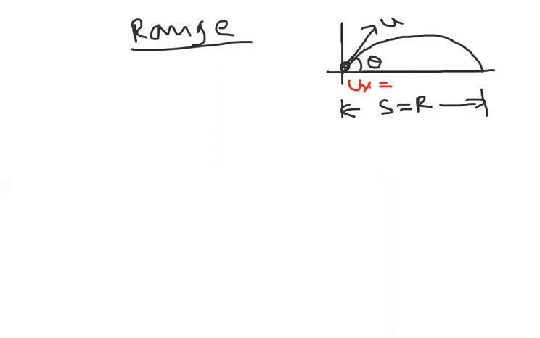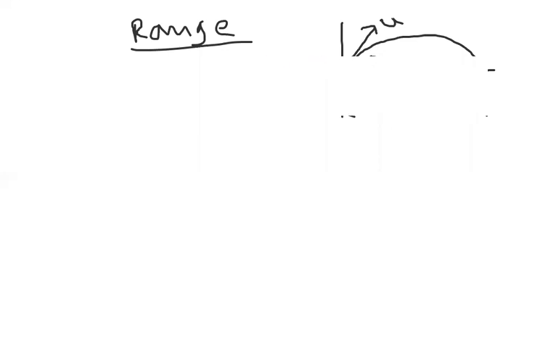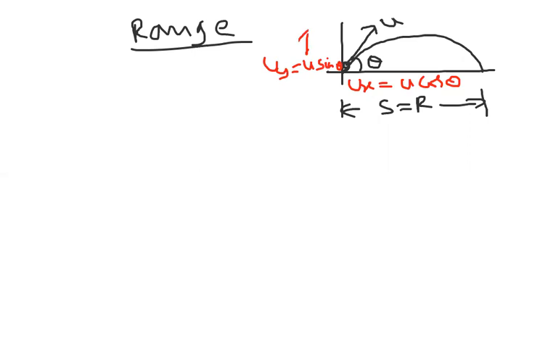So again, as usual, ux resolved as u cos theta, uy resolved as u sin theta. So u sin theta vertical, u cos theta horizontal, everything we know. Here, this is the first time we are taking the horizontal direction. Range we are denoting with capital R.